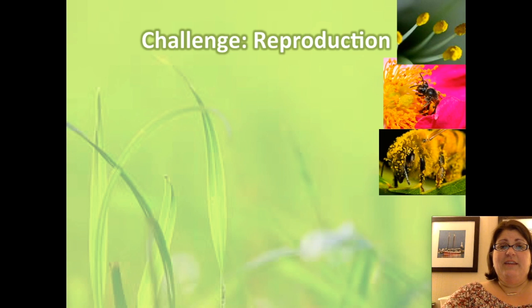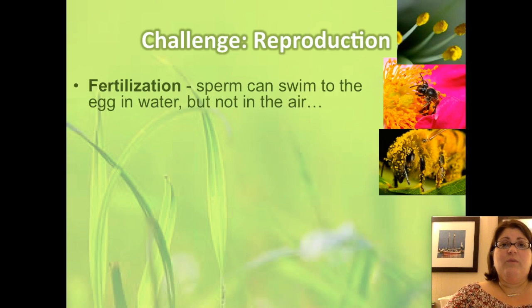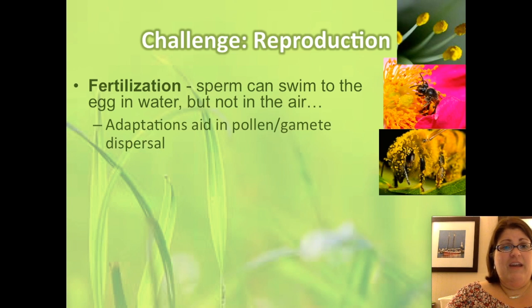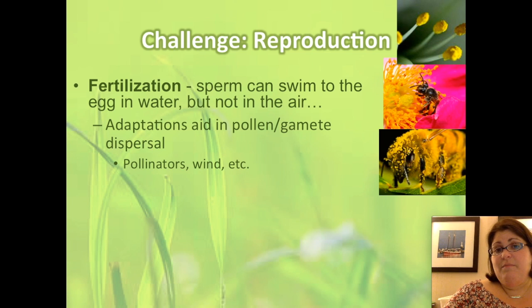Reproduction is also different on land. In the water, sperm can swim to the egg in order to fertilize the egg. However, on land, there need to be alternative adaptations. Many plants rely on pollinators such as bees and other insects and birds. Other plants rely on wind, and there's a number of other mechanisms we'll discuss as well.